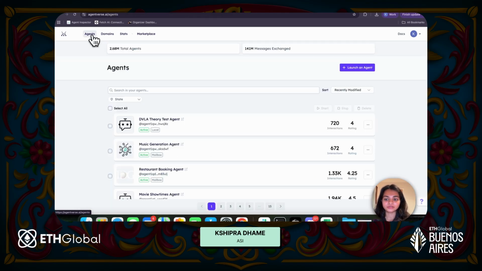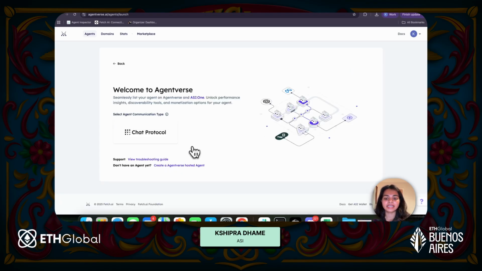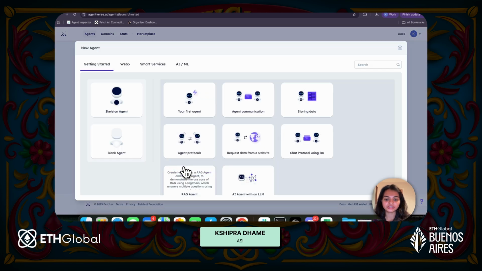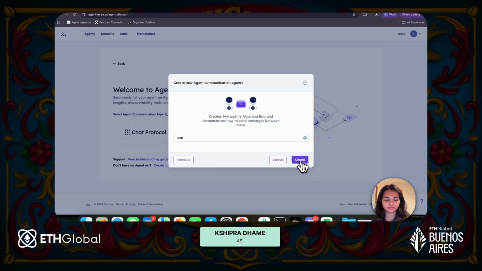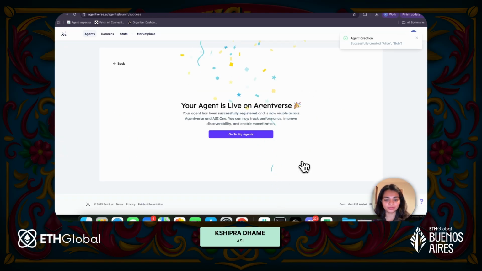Now let's take a look at another example, which is agent communication. So now we will see how two agents can communicate with each other. So I will go back, click on launch an agent, create an Agentverse hosted agent, and this time I'm going to select agent communication. So it will go ahead and create two agents for me. One is Alice and the second one is Bob, and it will show how messages get exchanged between these two agents.